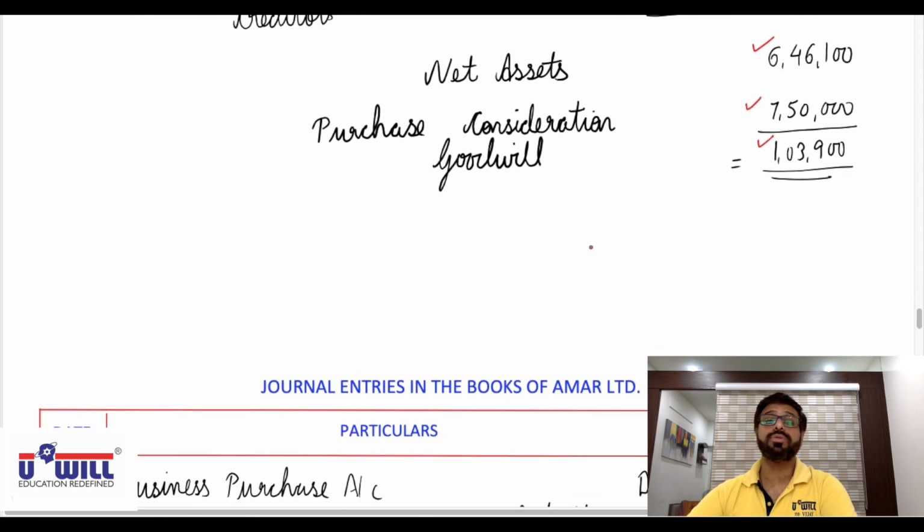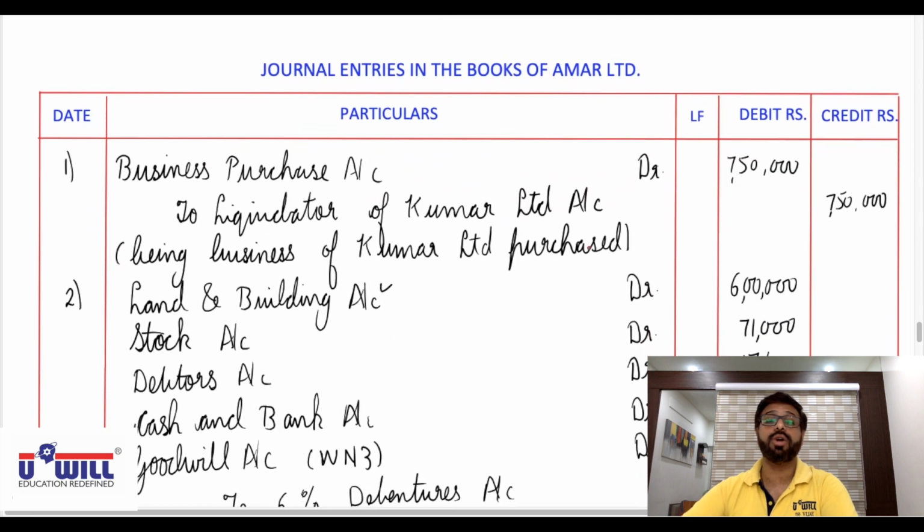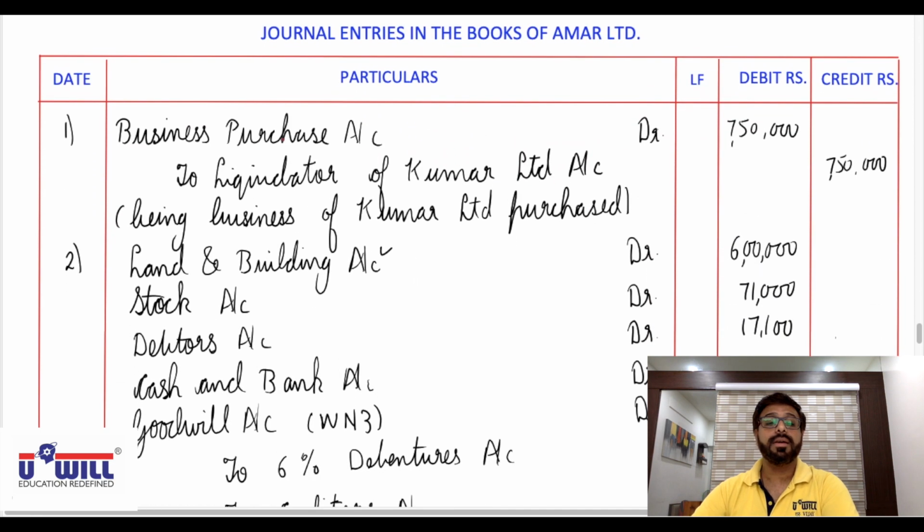Now all of you check your entries whether you got it correct or not. Business purchase account debit with purchase consideration 7 lakh 50,000 to liquidator of Kumar Limited 7 lakh 50,000 being business of Kumar Limited purchased.